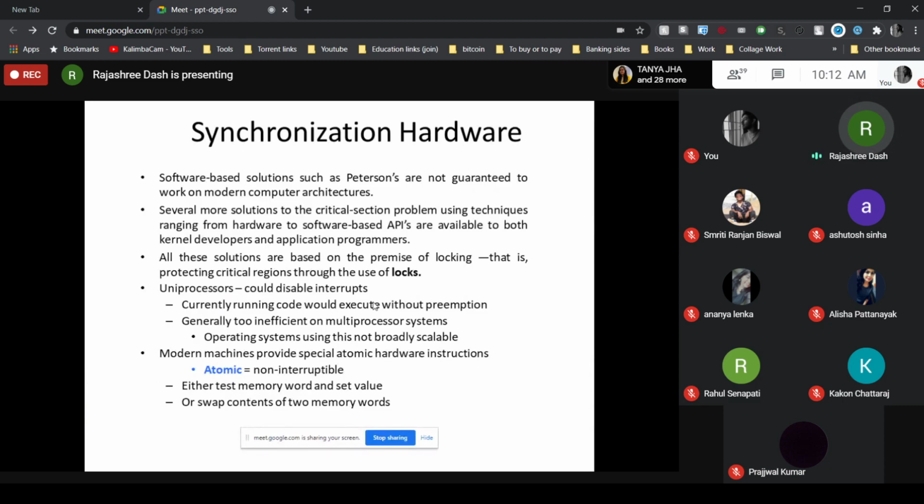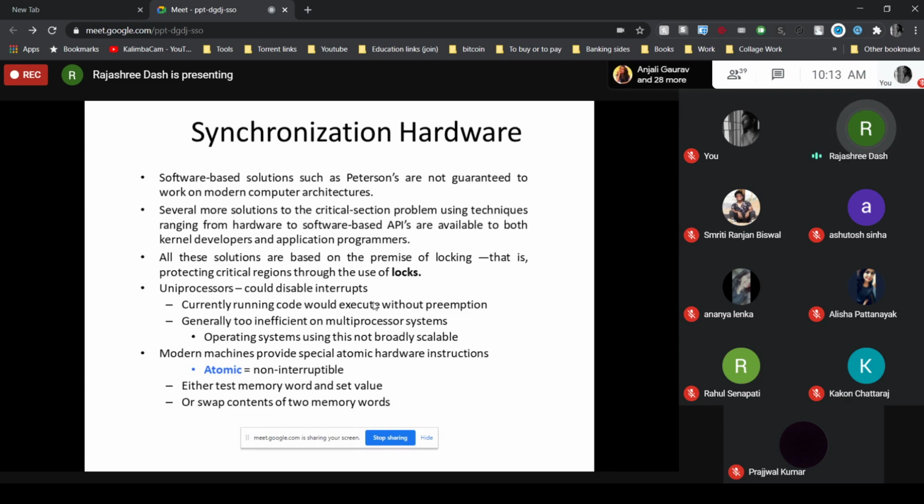Disabling your interrupt on a multiprocessor can be time consuming because the message is passed to all the processors, and that message passing delay slows entry into each critical section, so the system efficiency decreases.